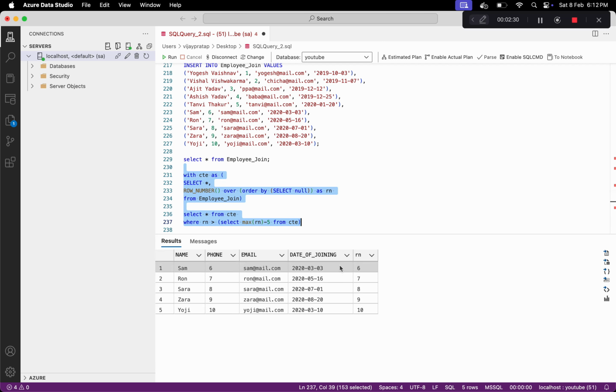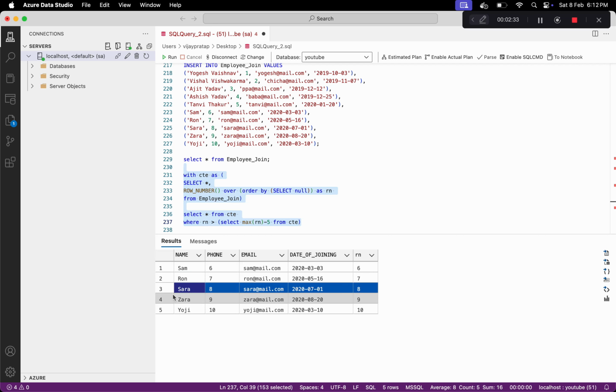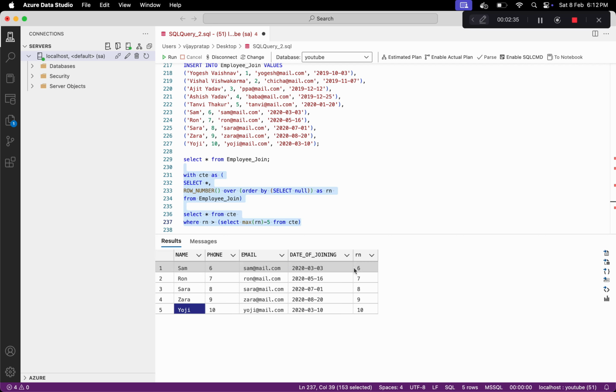Yeah, so you can see now we are getting the last 5 rows. Because this Rn is greater than 5, that is why we have this 6, 7, 8, 9, 10. So this is how we can solve this problem.